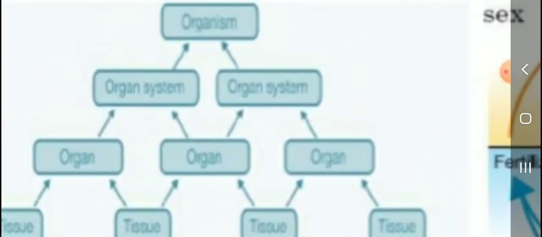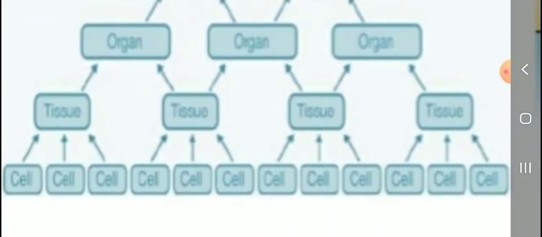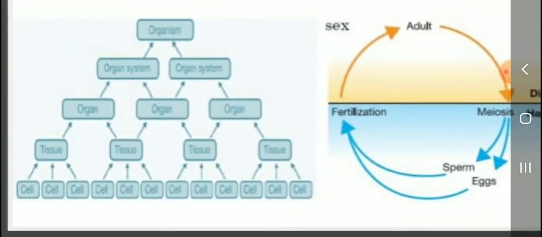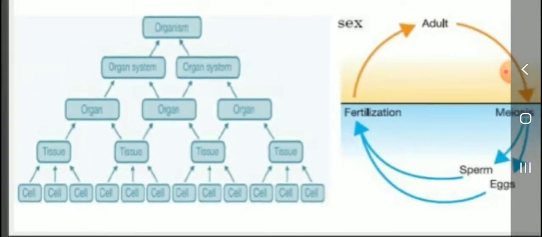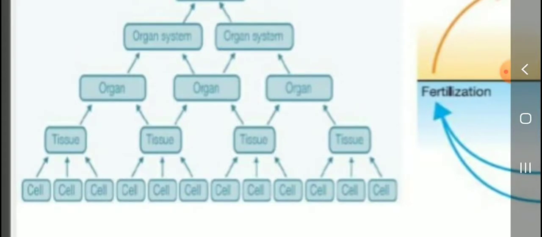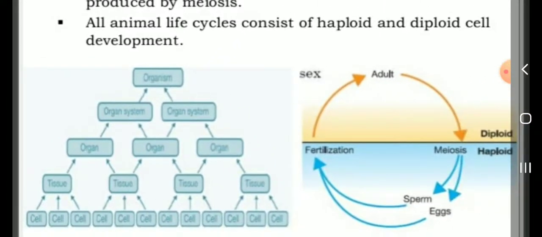Organism means any one animal, then organ system, tissue, and the cell. How is an organism produced? Cells form tissues, tissues form organs, organs form organ systems, and organ systems form organisms. That is the production of an organism.